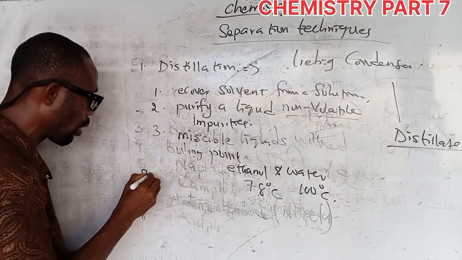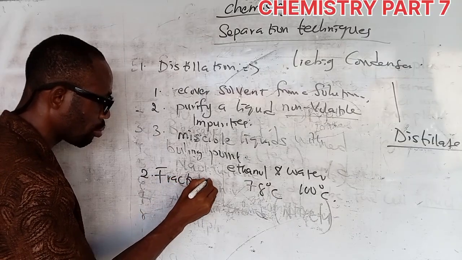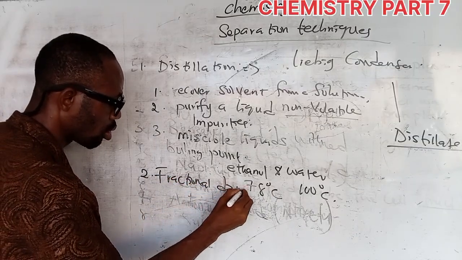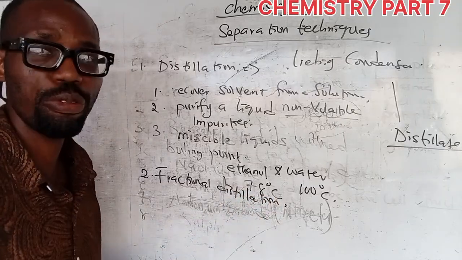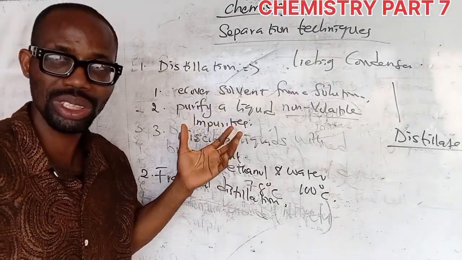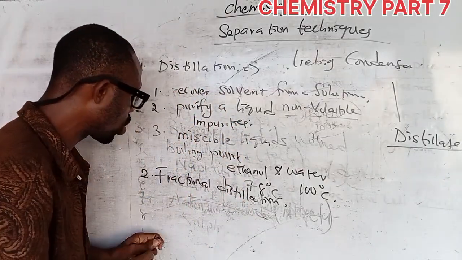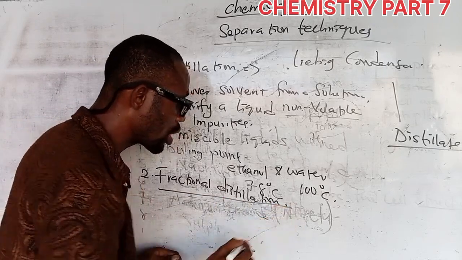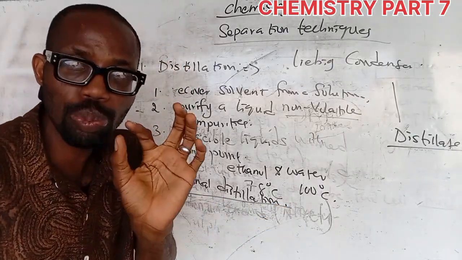Number two, we want to look at fractional distillation. Fractional distillation is like distillation too. It has a similar setup, but there's a slight difference. In fractional distillation, it is used to separate two or more miscible liquids with close boiling points.